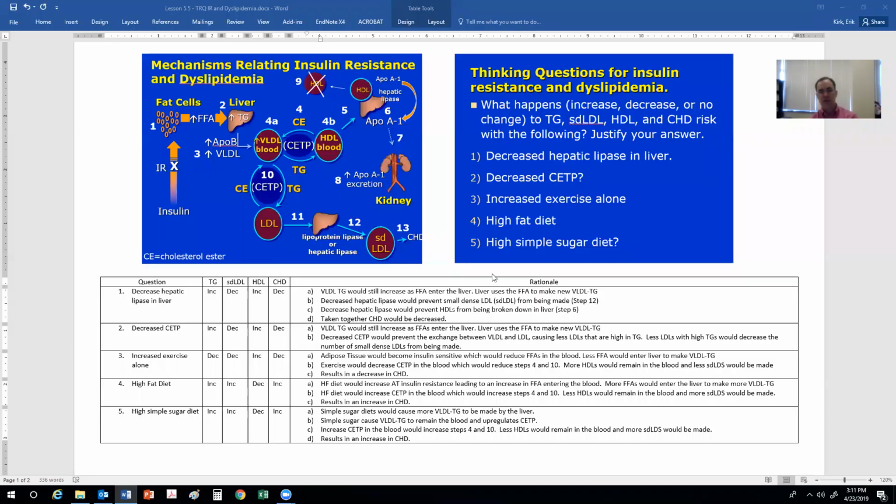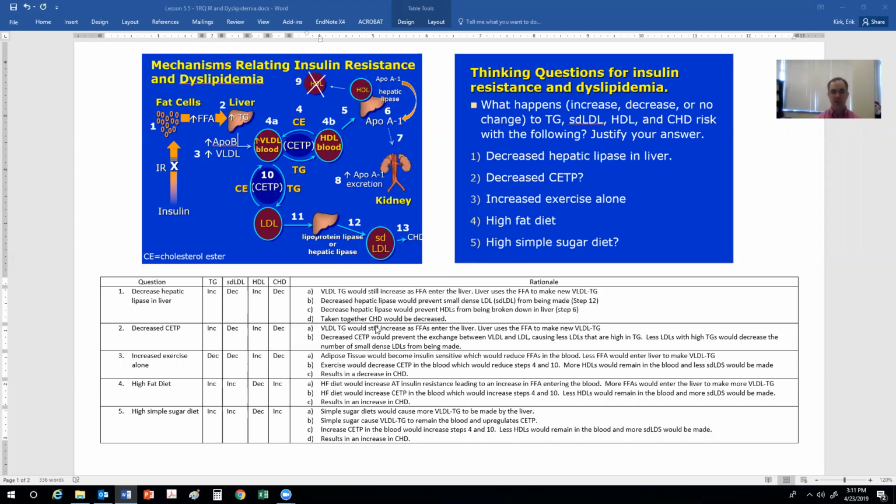All right, so this is the thinking review questions for insulin resistance and dyslipidemia. Make sure that before you check your answers that you attempt to complete the thinking review questions and then watch the video and look at the handout to make sure that your answers are correct. All right, so let's go ahead and go through these.